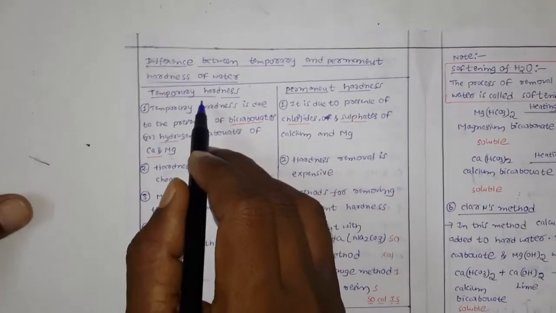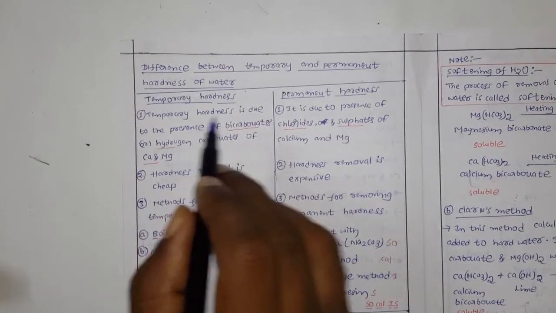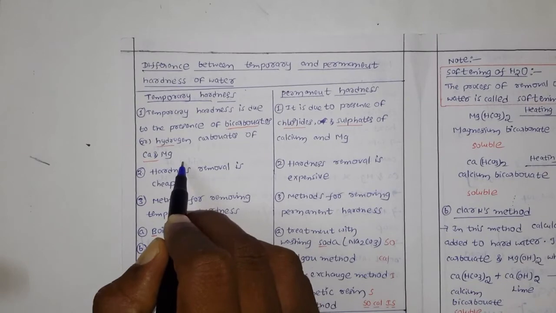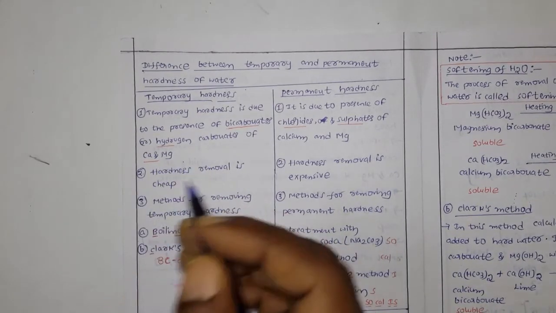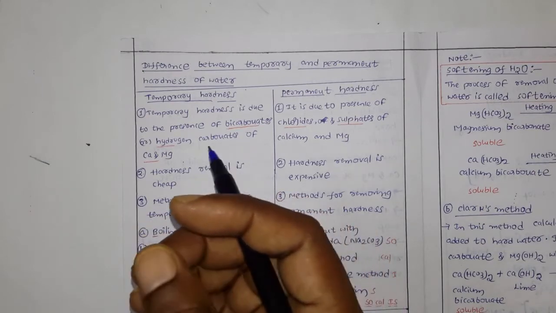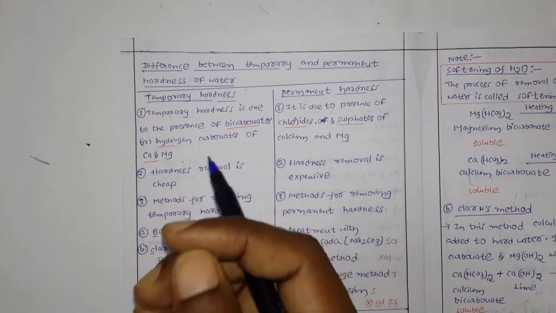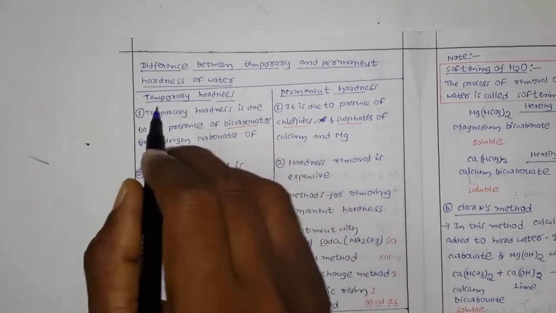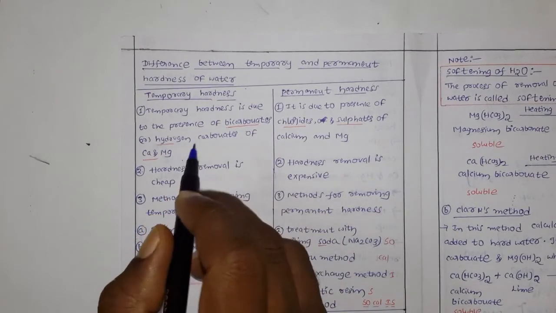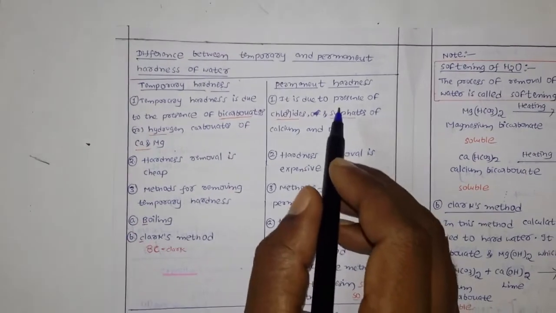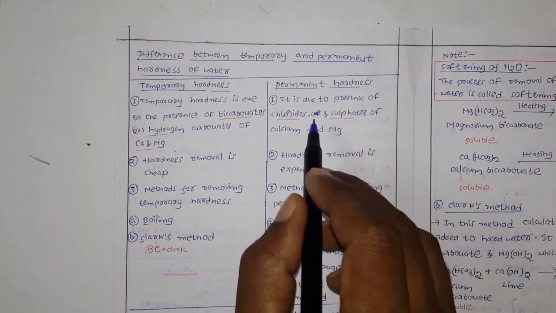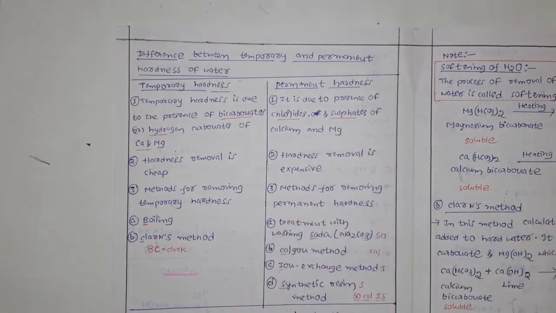Generally the temporary hardness is due to the presence of bicarbonates of calcium and magnesium. Just now we discussed the salts: calcium and magnesium salts of bicarbonates, sulfates and chlorides are responsible for the hardness of water. Of these, the temporary hardness is due to the presence of bicarbonates of calcium and magnesium only. The permanent hardness is due to the presence of chlorides and sulfates of calcium and magnesium.